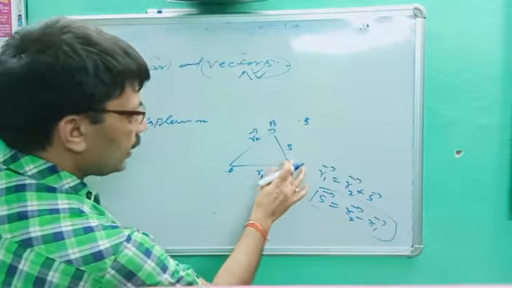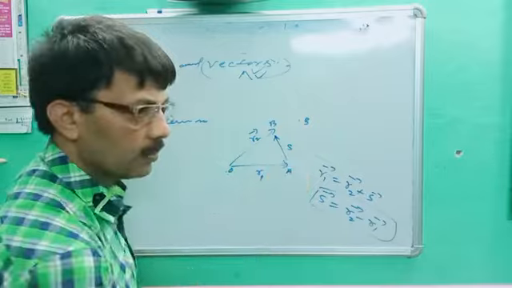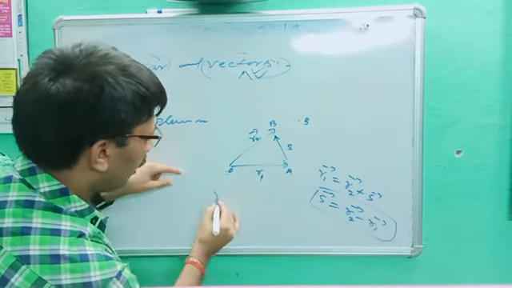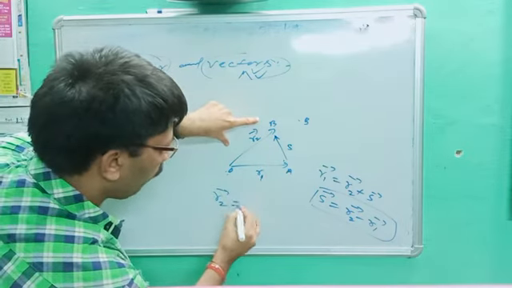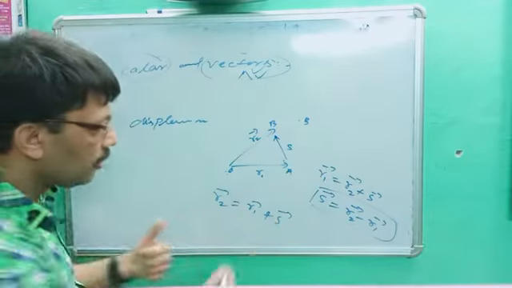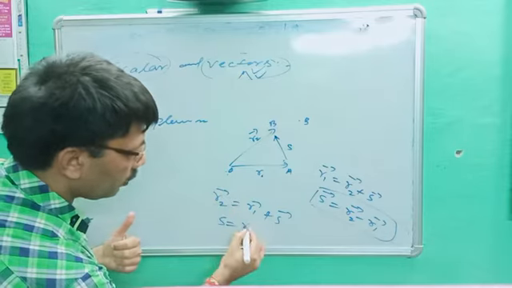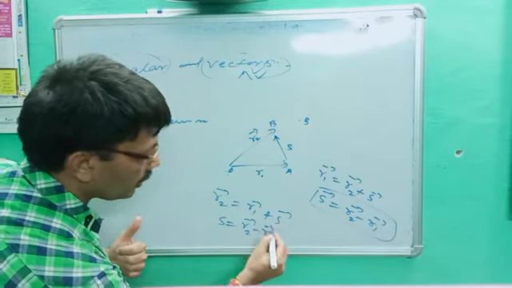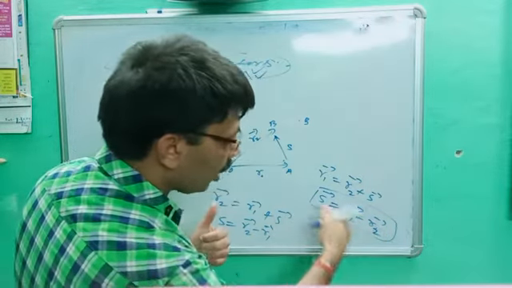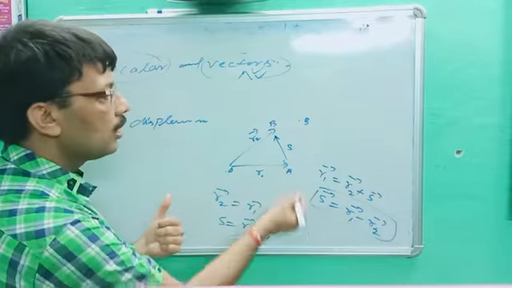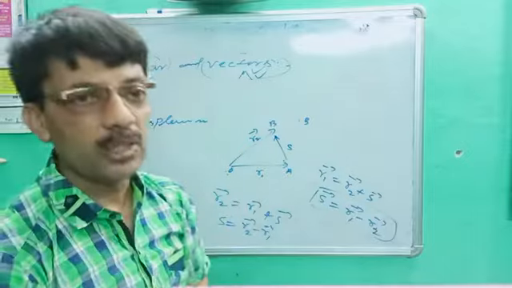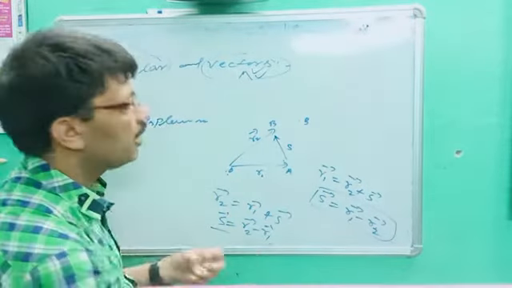Or if its direction is given upward, now what will be the answer? Apply the triangle rule with R1 and S. We can write R2 vector is equal to R1 vector plus S vector. In the same way, S is equal to R2 vector minus R1 vector. Before it was R1 minus R2, so it becomes R2 minus R1. It means in that case S was downward; here S is upward. So there S was working as an opposite vector, but here S is called the displacement vector.